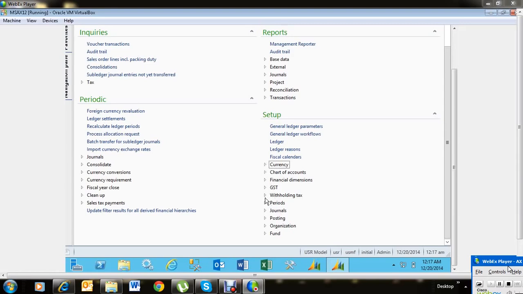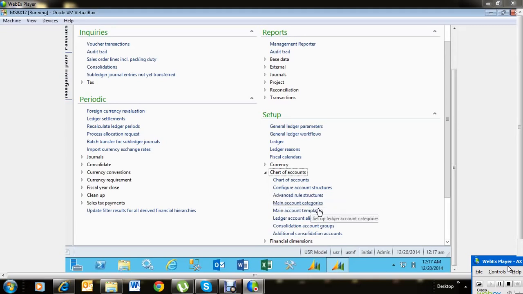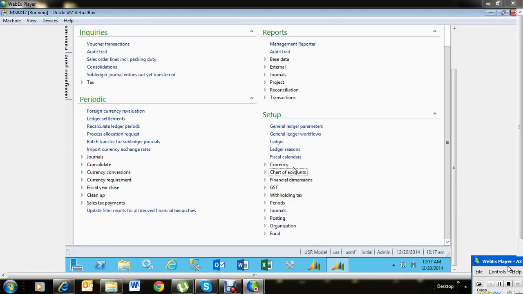and then we are going to move to the dimensions, the financial dimensions. We want to set up the financial dimensions for our organization, and then we are going to go to the account structures. We're going to configure the account structures for our company, and then, if required, we go to the advanced rule structures, and we're going to set up our ledger.